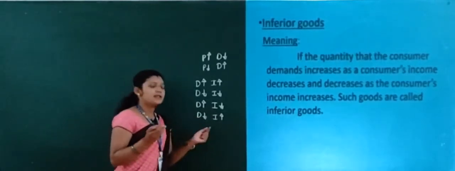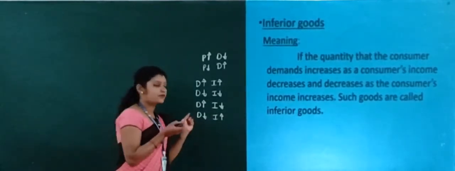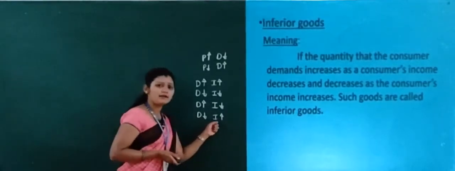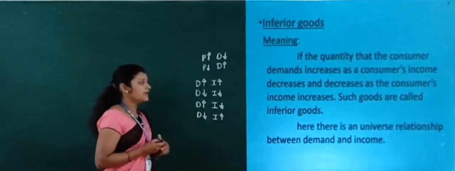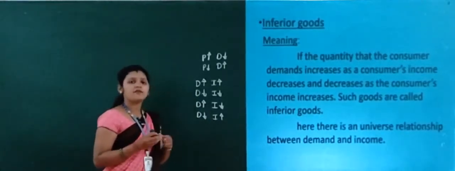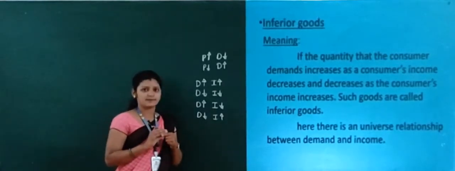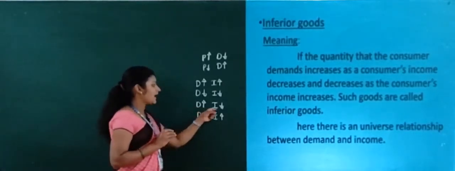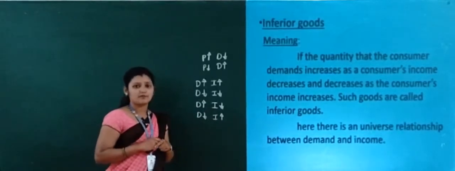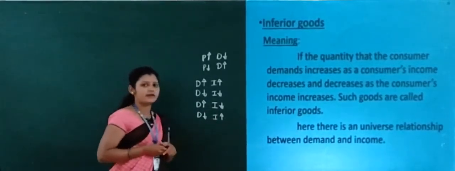This is the inverse relationship between demand and income. Inverse here means opposite. See here, demand and income are going in opposite directions, for inferior goods.